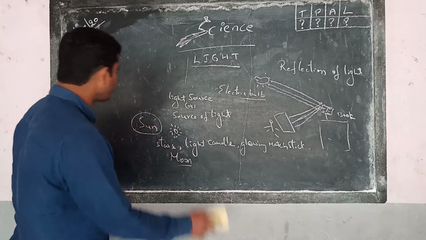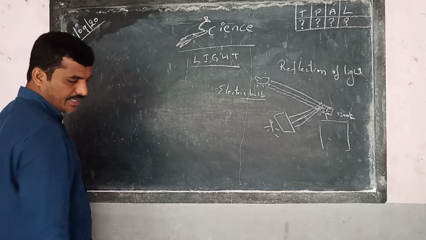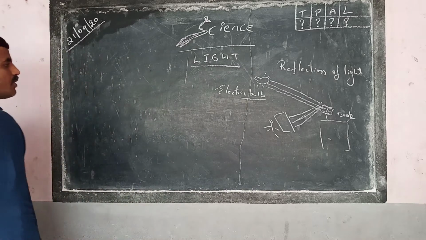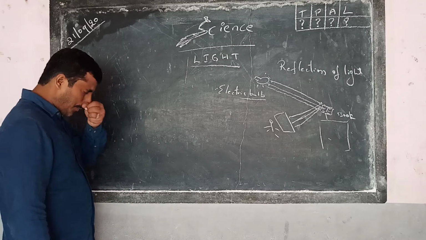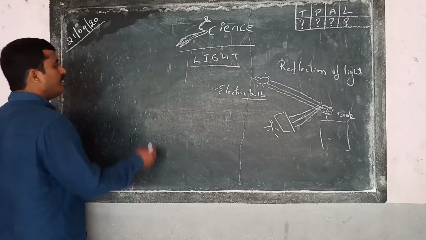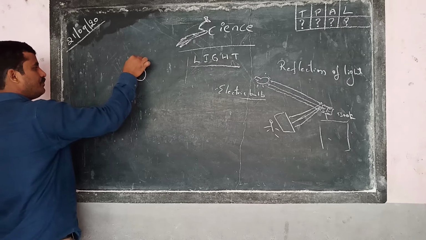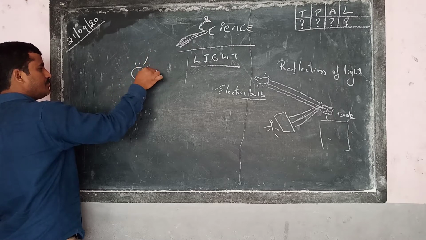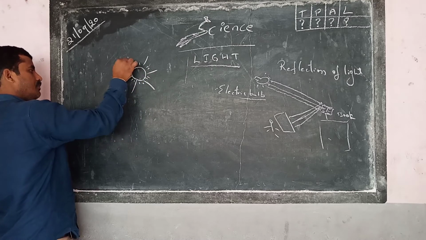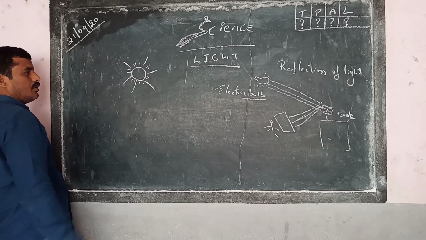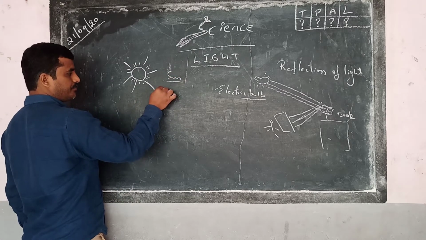Now see, we study, we learn, we understand more briefly. The most familiar, most important natural source of light is the sun. Why am I telling that it is a natural source of light?